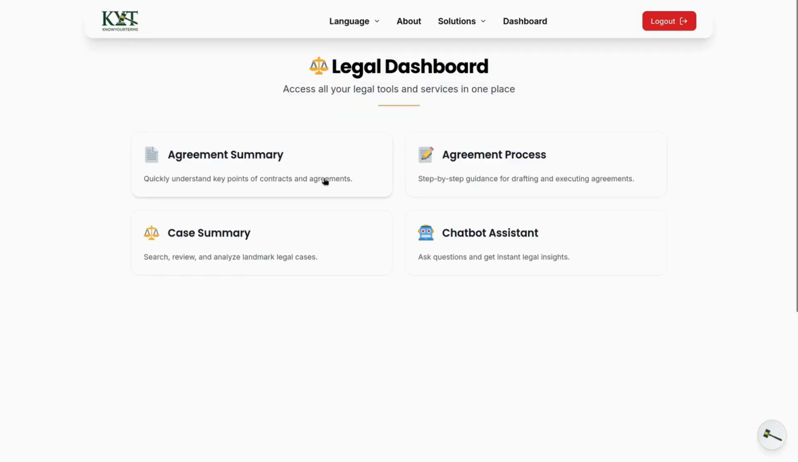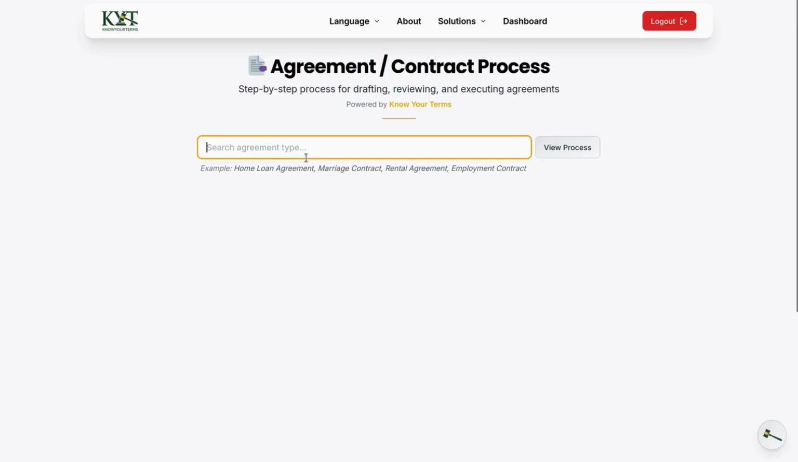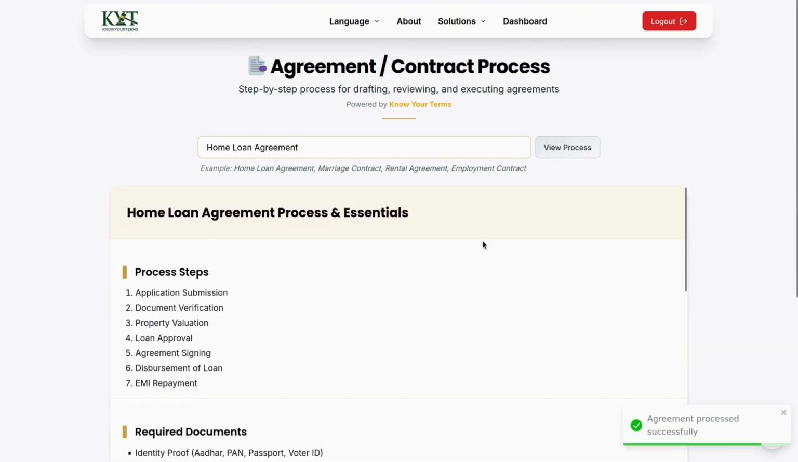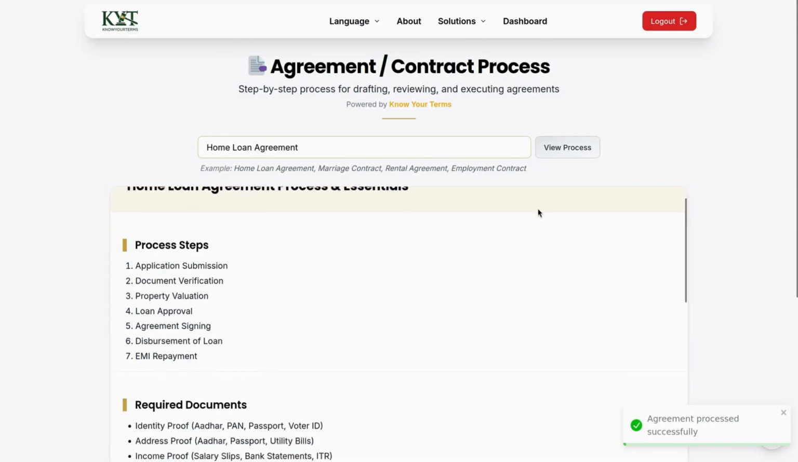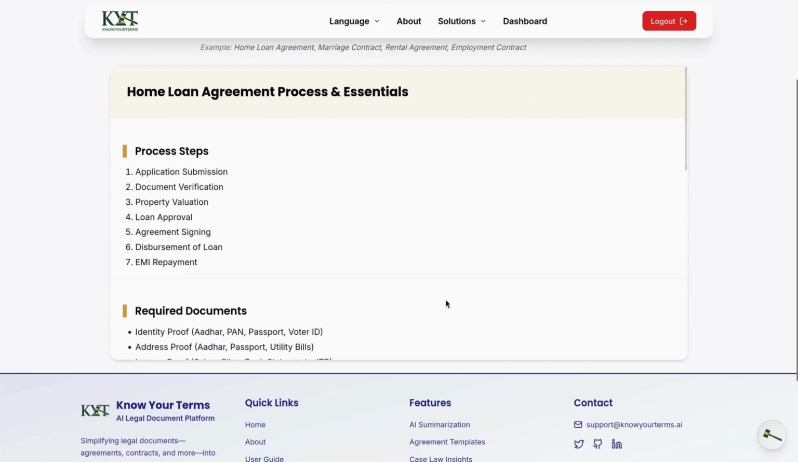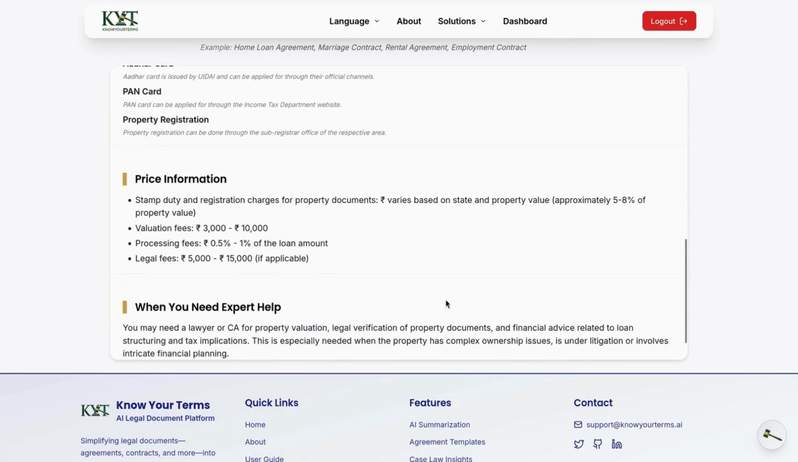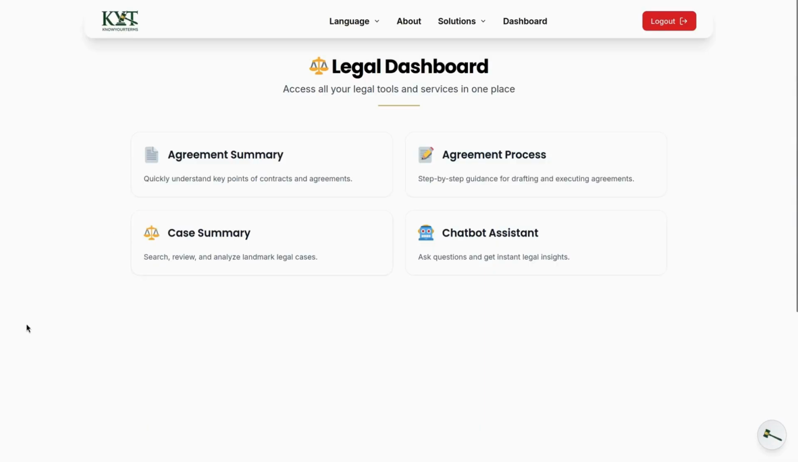Next is the agreement process guide. Here, users can search for any type of agreement like rental contracts, home loans, or marriage agreements. Within seconds, they receive clear step-by-step guidance, including the process flow, required documents, online drafting options, estimated cost, and when professional help is needed. This empowers users with the knowledge to handle agreements independently, reducing reliance on costly or corrupt intermediaries.